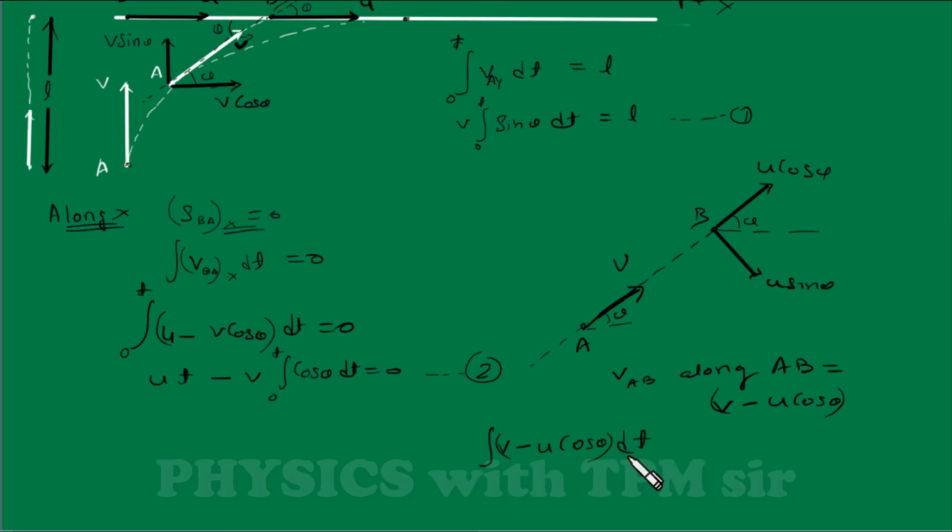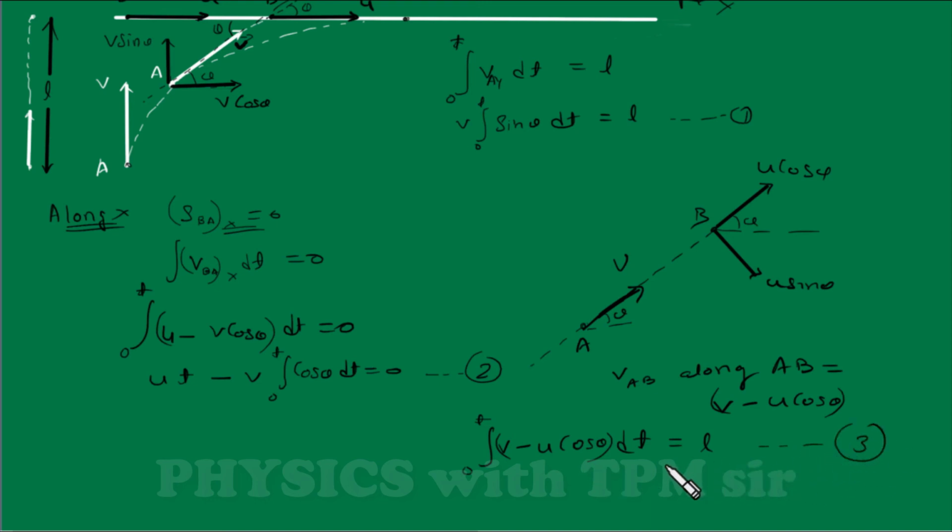The integration of v minus u cos theta into dt will be equal to the distance covered. Suppose in time t, the distance between both the particles becomes 0. That means they will meet at this time. I can write the integral of v minus u cos theta into dt is equal to L, because the initial distance between these two particles is L, and v minus u cos theta is responsible for decreasing the distance. So by the time they meet, the integral must be equal to L. I hope students you got it, and this is the new step you have to learn.